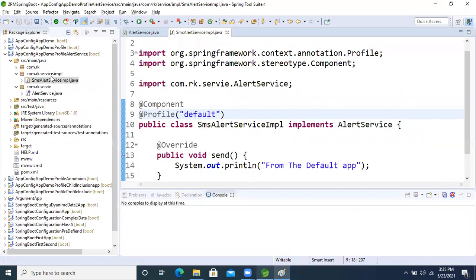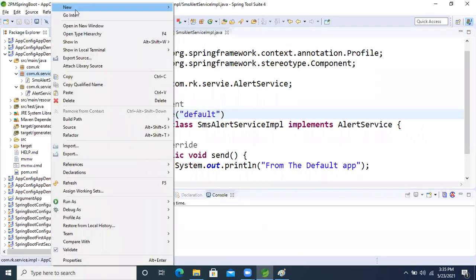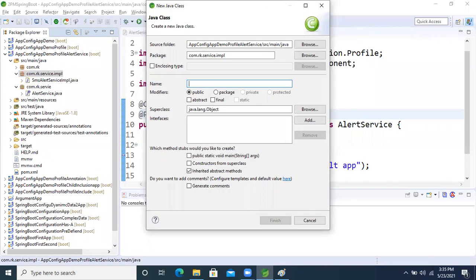So now let's create it: right click, new class, EmailAlertServiceImpl, and finish it.